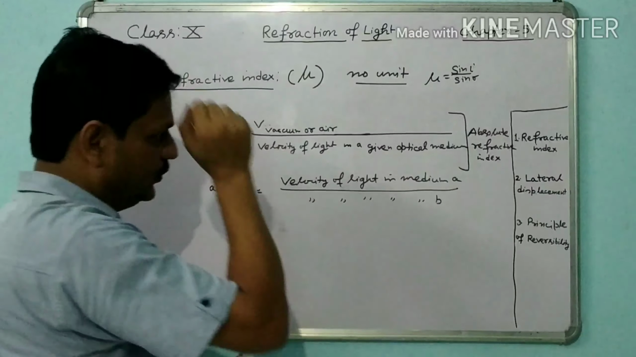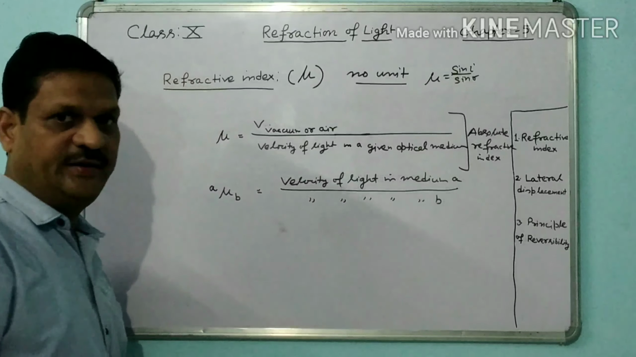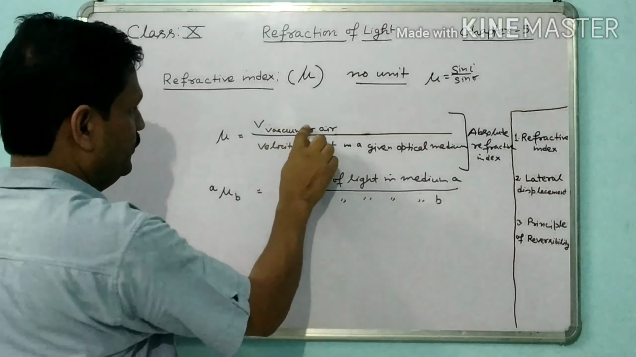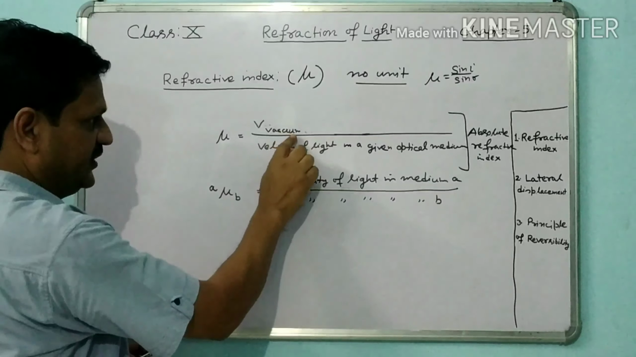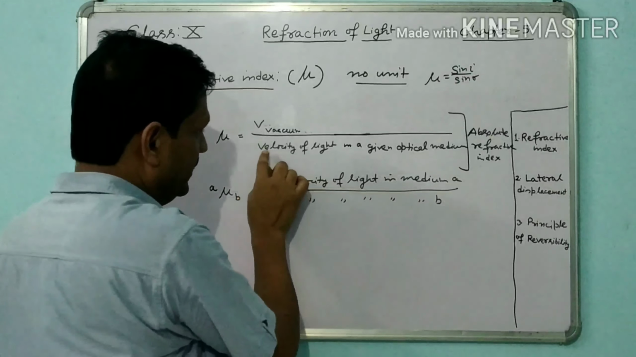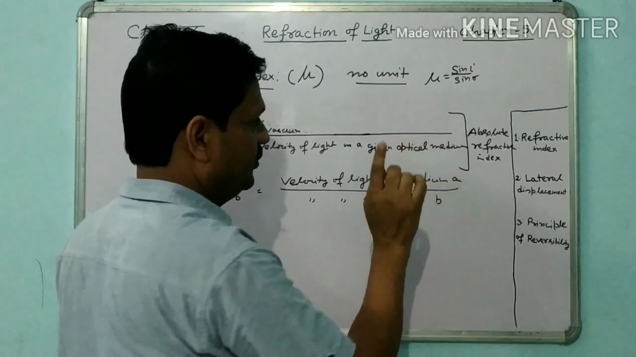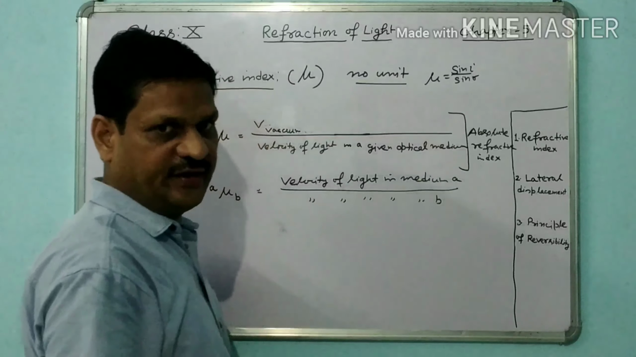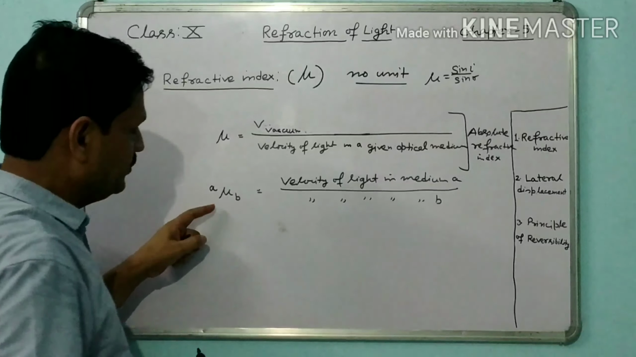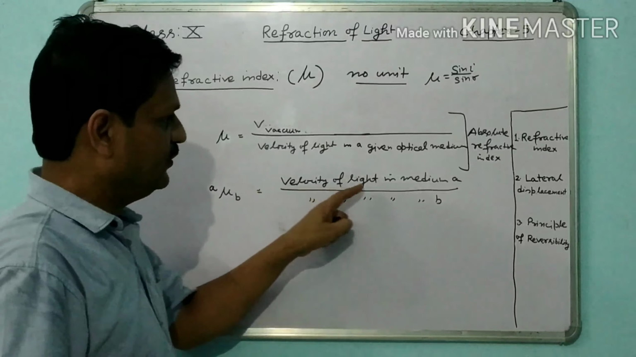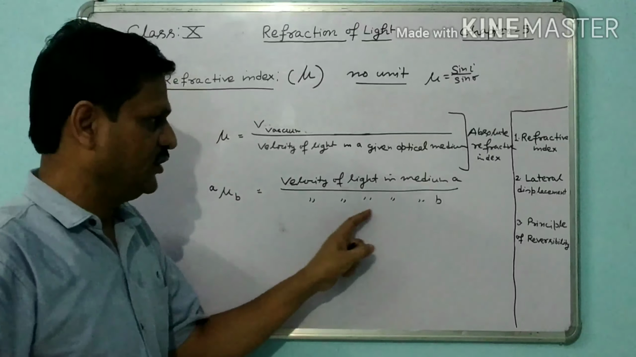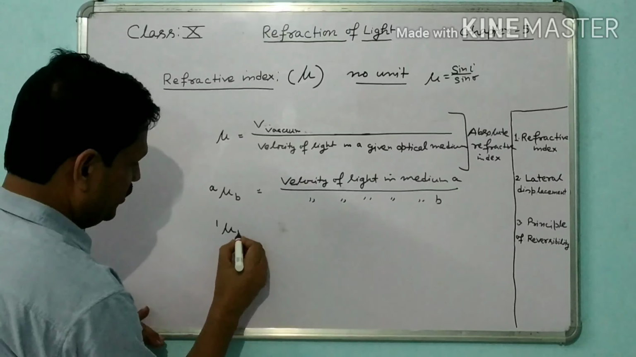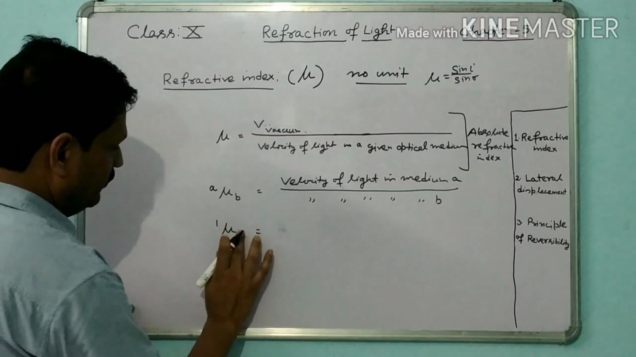So we have the two formulas, that is mu is equal to sin i by sin r, and the ratio of velocity of light in vacuum to the velocity of light in a given optical medium. If it is vacuum, then that is called absolute refractive index. In general, you can say that A mu B is velocity of light in medium A divided by velocity of light in medium B. Suppose we are going to write 1 mu B or 1 mu 2.